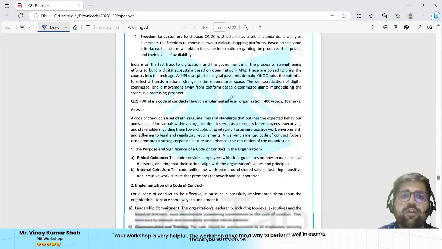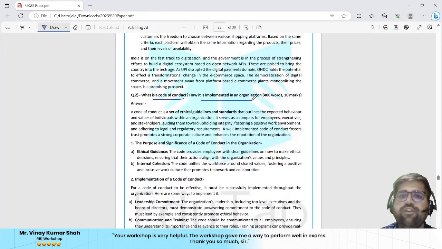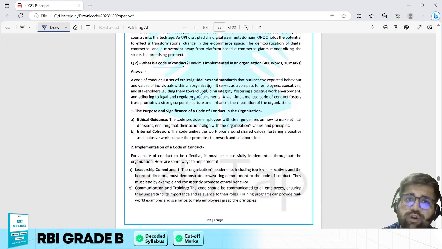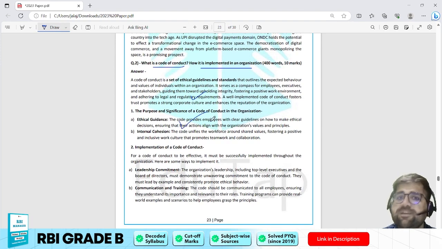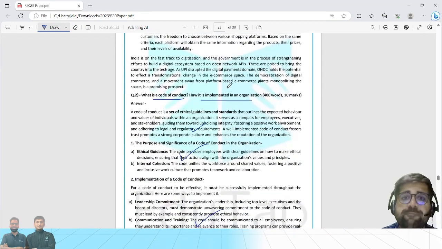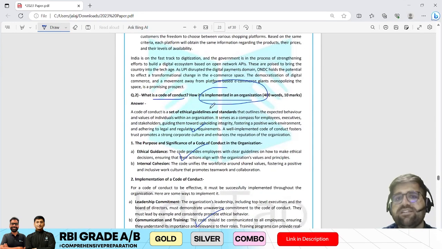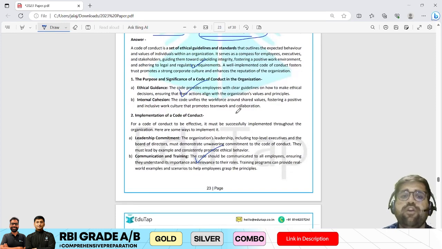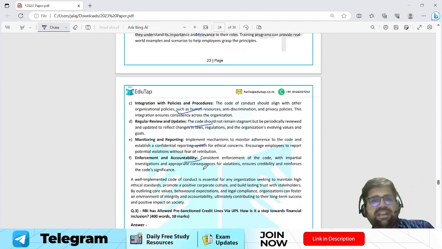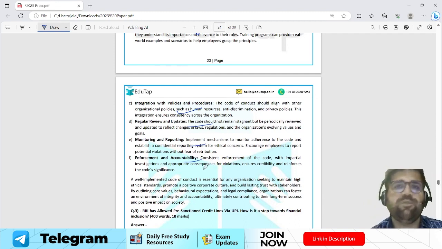Okay, question number 2, code of conduct. This I have already discussed, taken from your chapter on ethics. What is a code of conduct? First, you have to define it. What is its purpose and significance? How will it be implemented, because implementation in the organization has been asked. So this becomes the main part of your body, right? You have to give different points. I'm not reading this particular thing because it will make the class look very mundane.